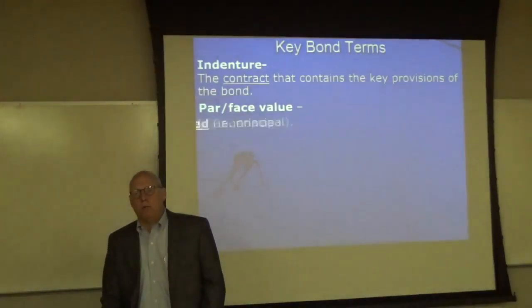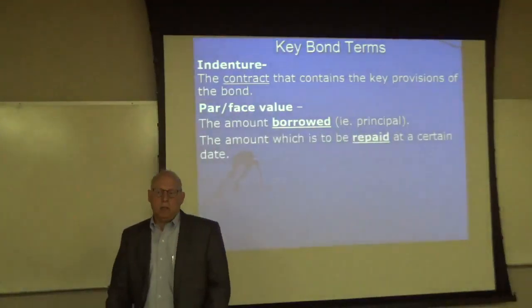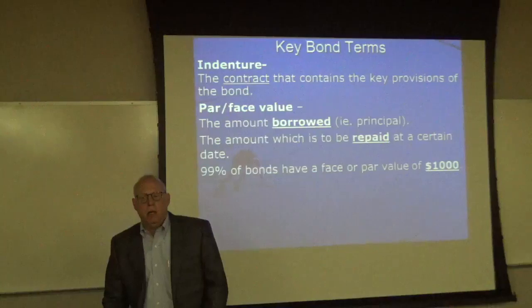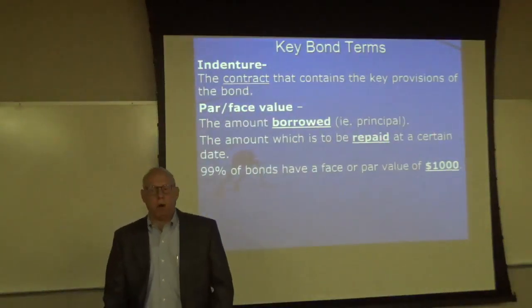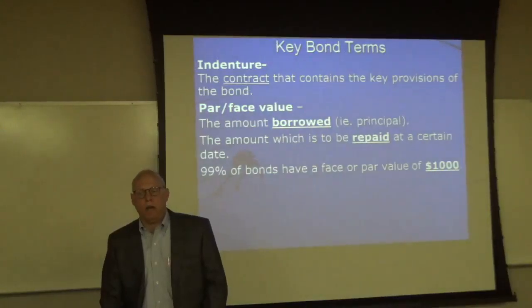All right, par or face value is an old English term. It is the amount borrowed. It is the principal. This is the amount that will be repaid at a certain date. 99% of bonds have a par or face value of $1,000, so you are to assume that the par value of a bond is $1,000.